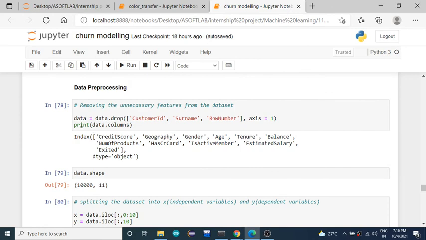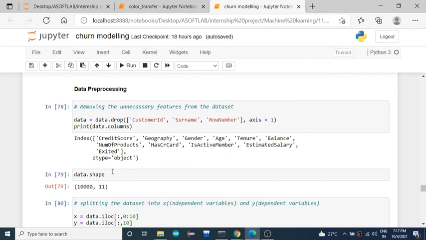Our final modified data set will contain only credit score, geography, gender, age, tenure, balance, number of products, has credit card, is active member, estimated salary, and exited columns. When you get the shape of it, firstly we had 14 columns, and when you dropped the unnecessary columns, you will have 10,000 samples and 11 features.